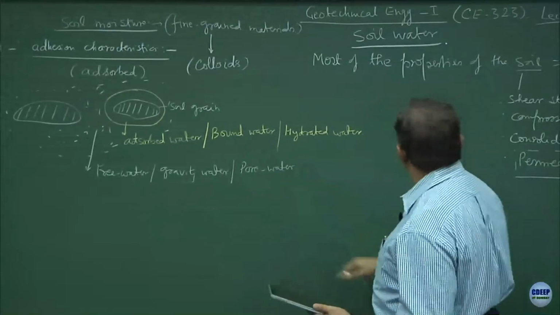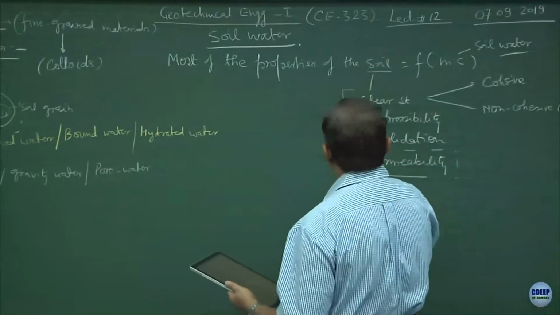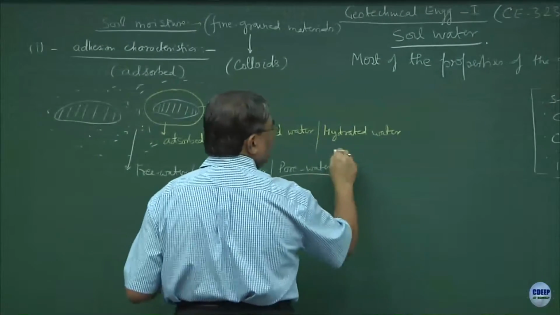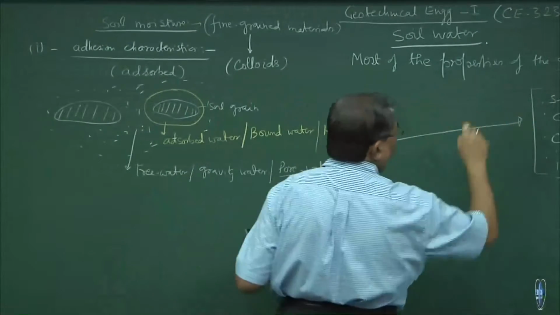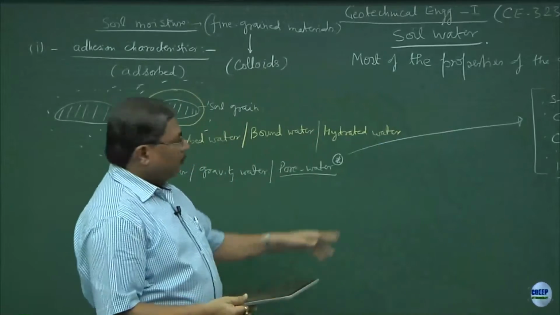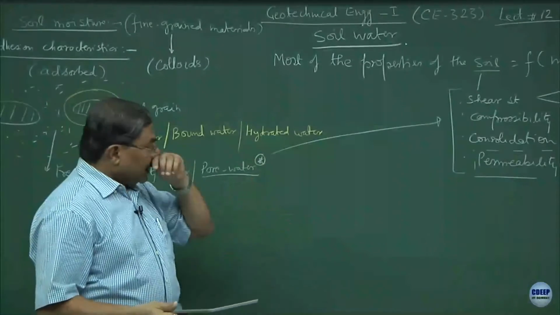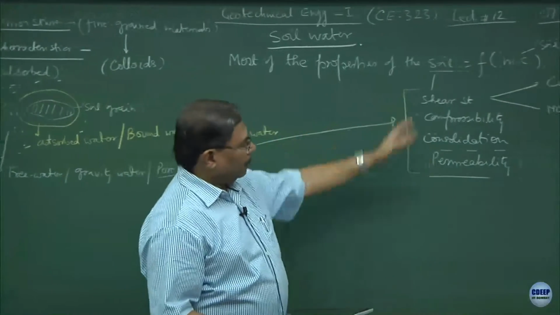Most of the characteristics of the soils would directly depend upon the pore water, or in other words, the pore water, which is the water present in the pores of the soil mass, would be controlling all of them.